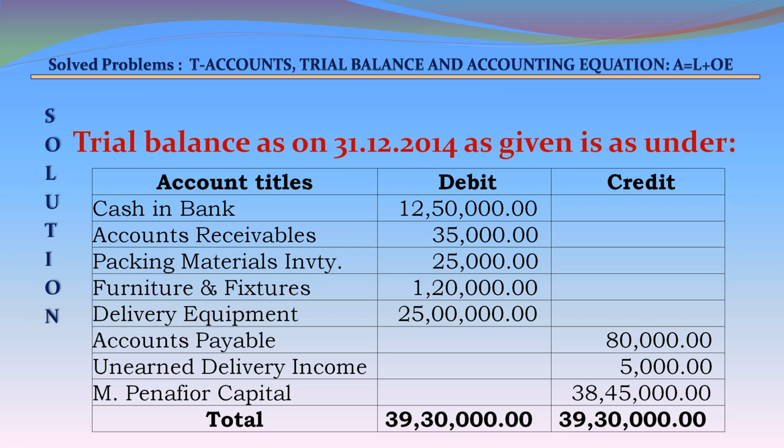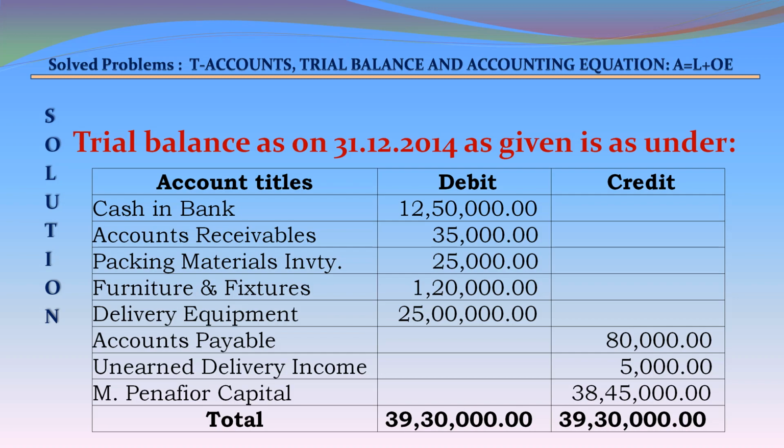Trial balance as on 31st December 2014, as given, is as under. Account titles: debit, credit. Cash in bank 1,250,000 debit. Accounts receivable 35,000 debit. Packing material inventory 20,000 debit. Furniture and fixtures 120,000 debit. Delivery equipment 2,500,000 debit.